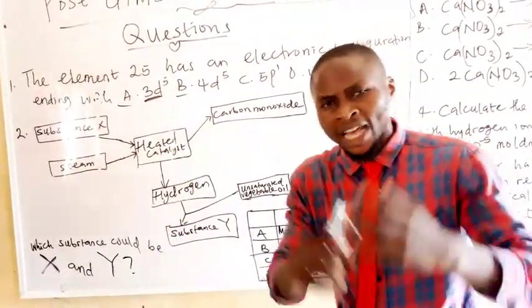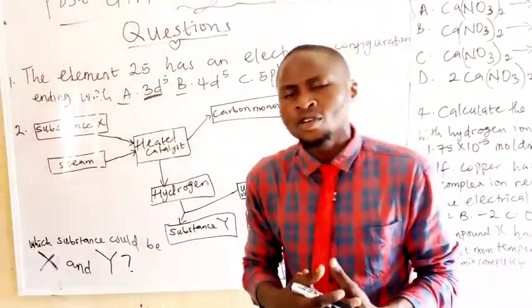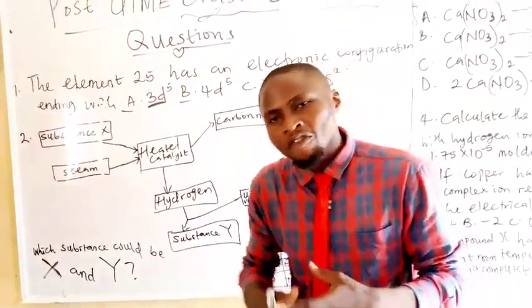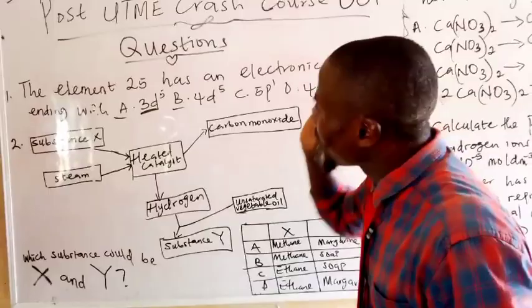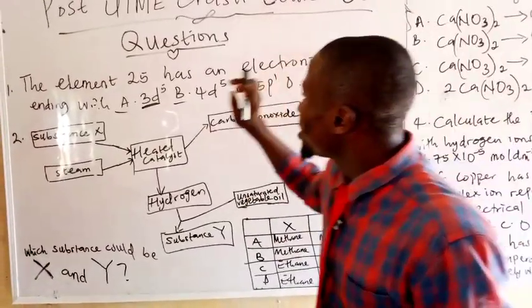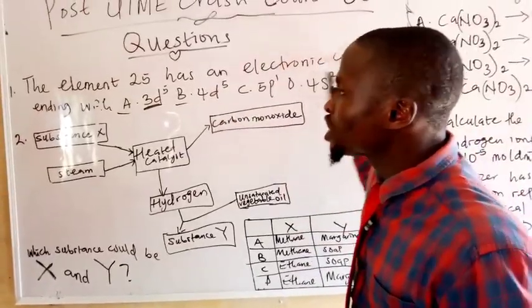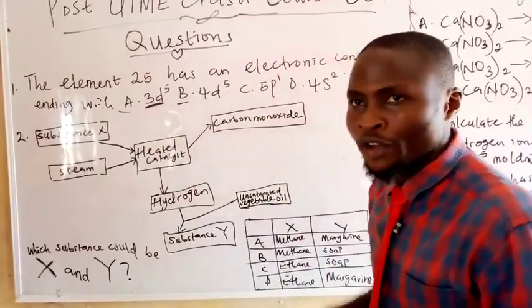An element that has an atomic number of 25 should therefore have electron number of 25. Now, the requirement is to tell the ending of the electronic configuration.